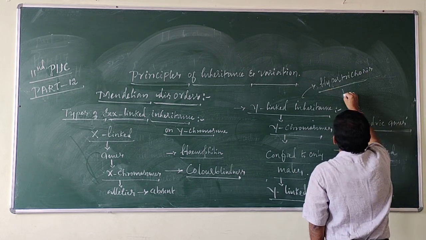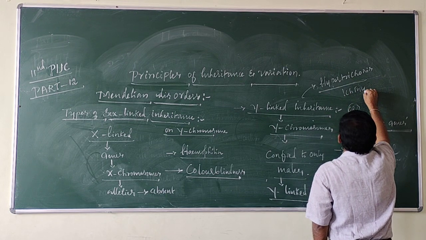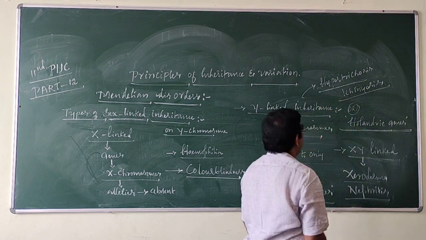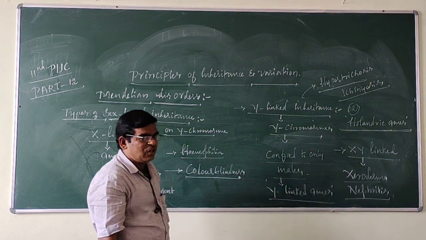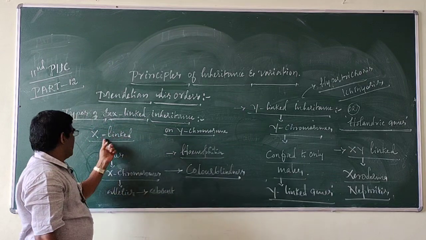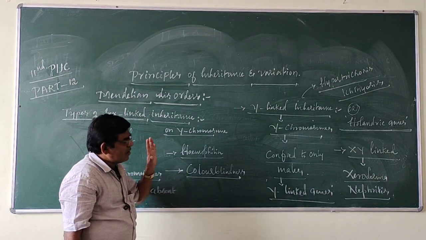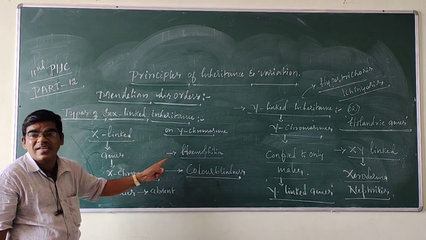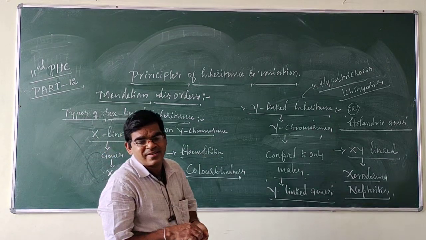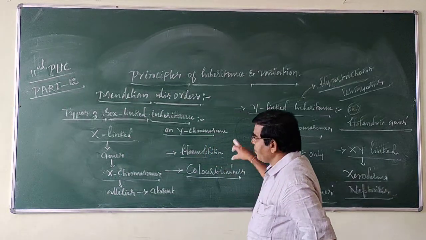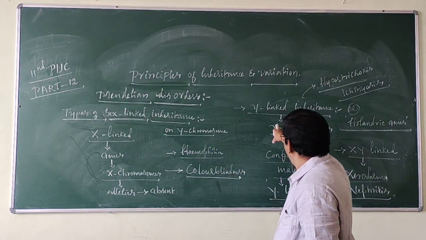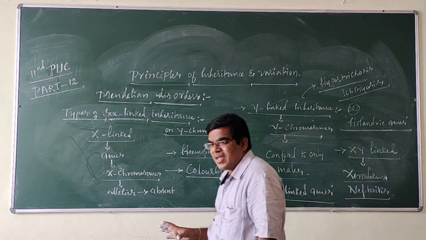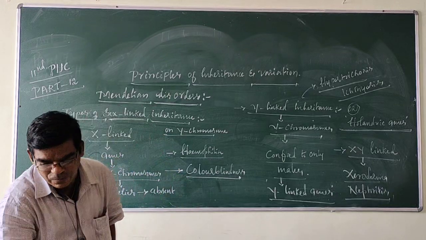And the second one is ichthyosis. Examples for Y-linked inheritance are hypertrichosis and ichthyosis. For X-linked inheritance, hemophilia and color blindness. Clear? These are the types of sex-linked inheritance: X-linked inheritance, Y-linked inheritance, and XY-linked inheritance, with examples.